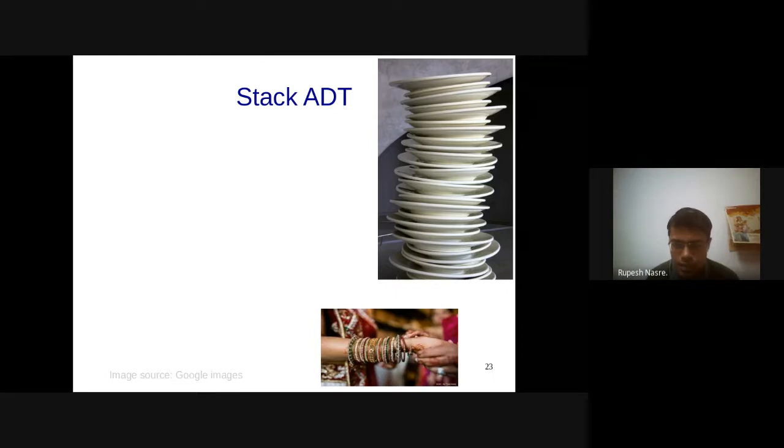Okay, any other examples of stack anybody has seen? Okay, I don't see any responses. So maybe I have covered all the real world scenarios of stack.